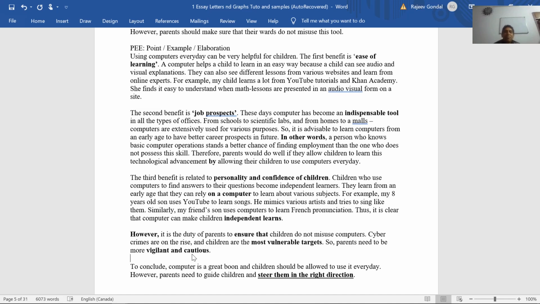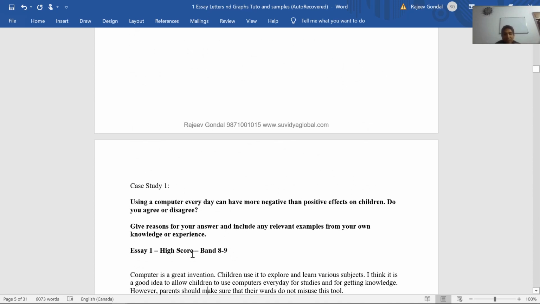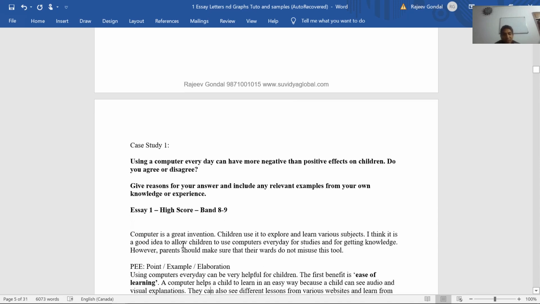So, to sum up, whenever you are writing, it is very important to plan it properly. For example, if you look at this essay, this person has a very clear view of what he wants to say. He said at the beginning itself, in the introduction itself, that children should be allowed to use computer. I think it is a good idea to allow children. So he has very clearly said this, to use computer every day for studies and for getting knowledge.